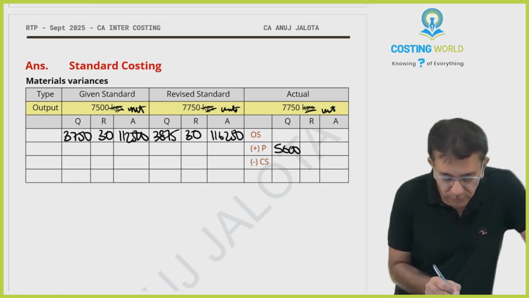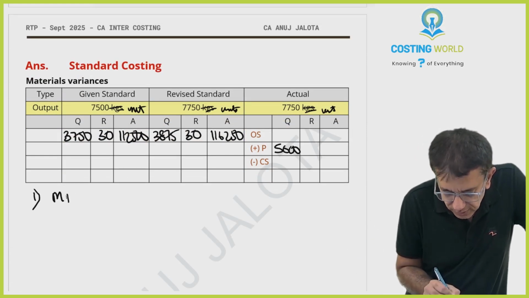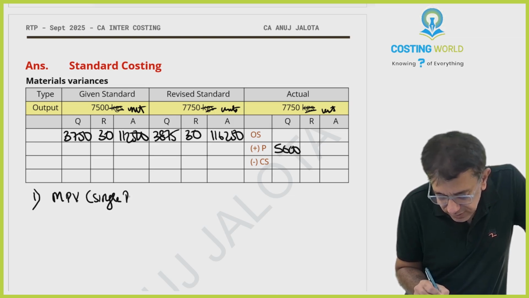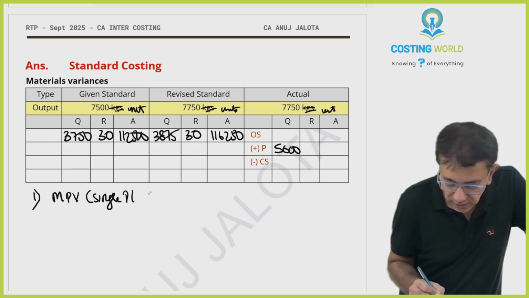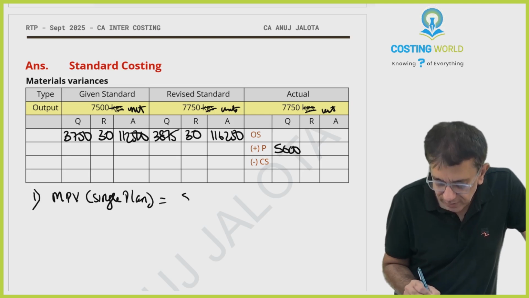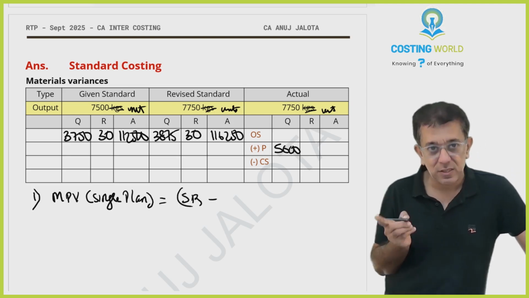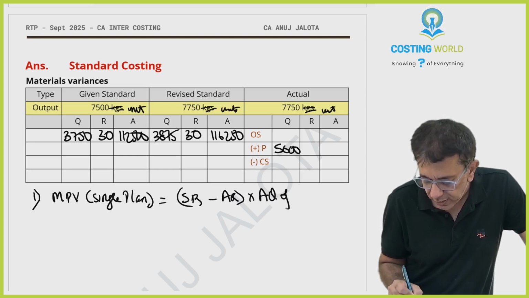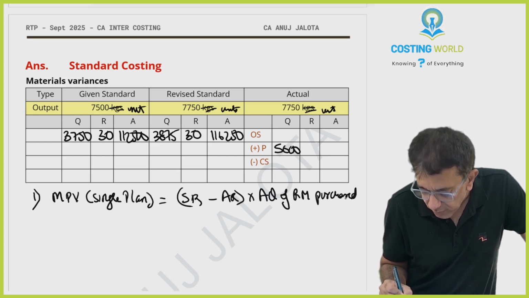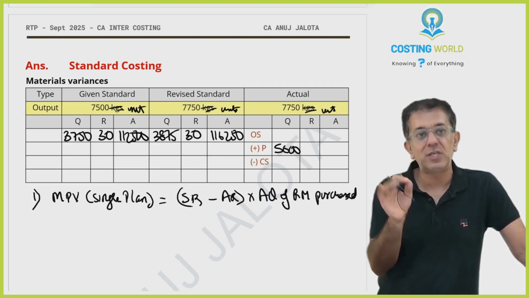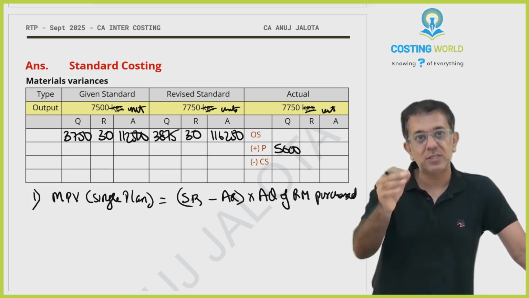So let's start with material price variance. Please do remember this is material price variance under single plan. I'm repeating this now for the third time. Under single plan, we calculate the material price variance like this: standard rate minus actual rate into actual quantity of raw material purchased. If you remember my exact words, single plan, where does this name come from? The moment you purchase, calculate the variance.